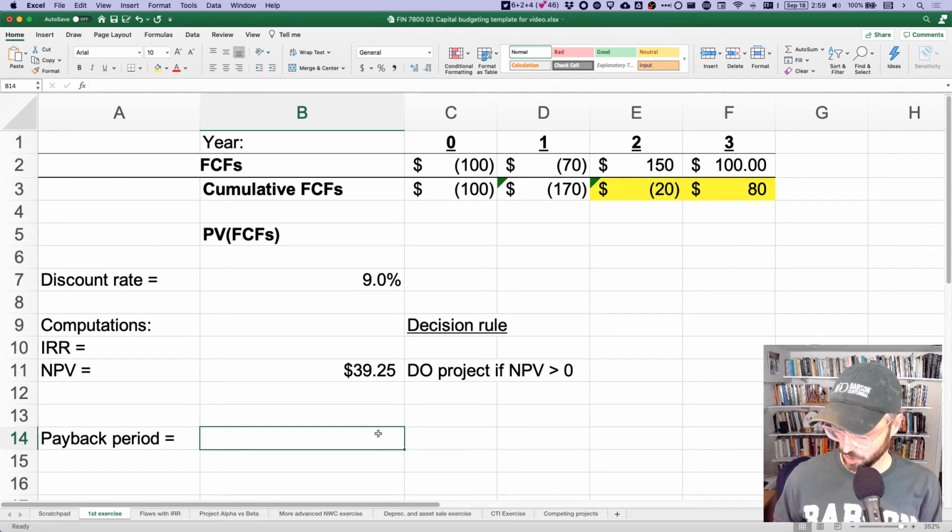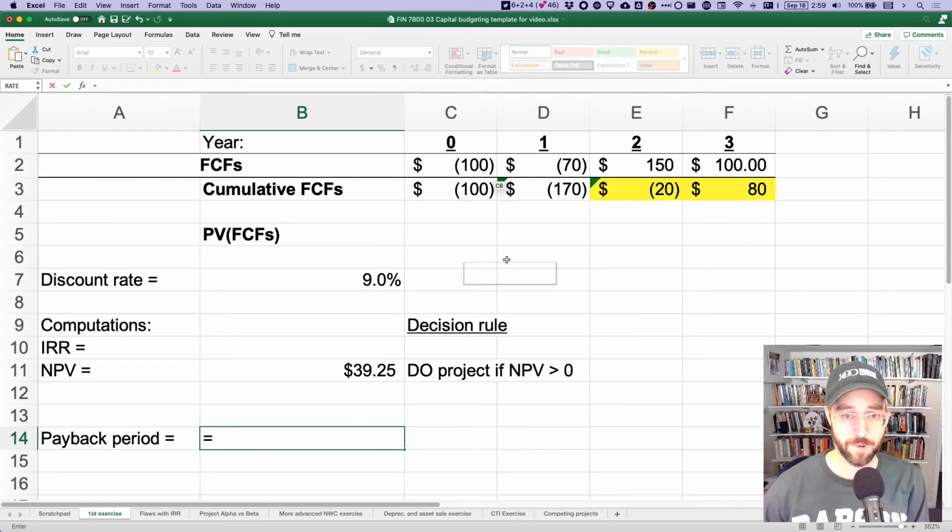So what am I going to do? Well, my payback period is going to be equal to 2, plus how much more cash do I need to recover? Well, I need to recover another 20 to pay back, but in year 3, I'm recovering 100 per year, which means I'm going to need what fraction of a year? I'm going to need 20 out of 100. And the only thing I need to be careful about there is this 20 is a negative 20.